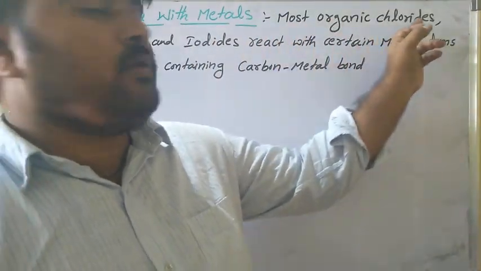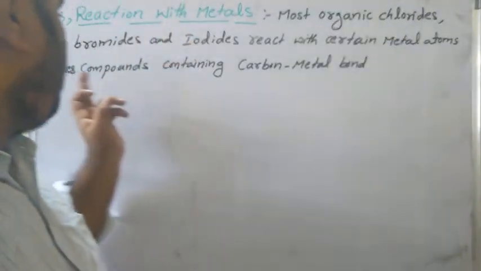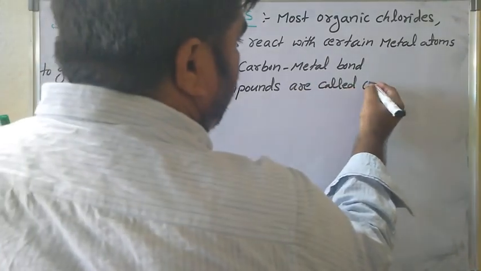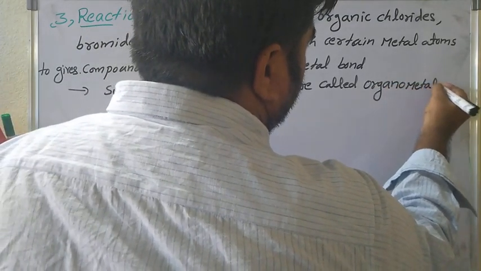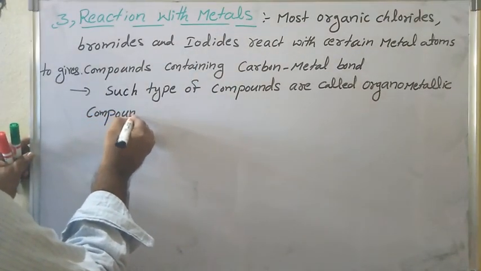Most organic chlorides, bromides and iodides react with certain metal atoms to give compounds containing carbon-metal bonds. Such compounds are called what? Organometallic compounds.